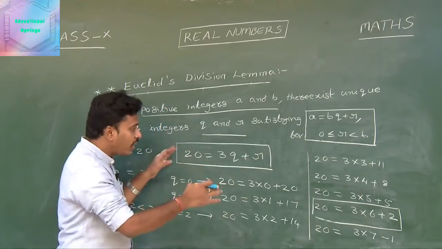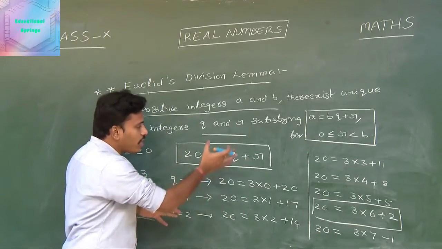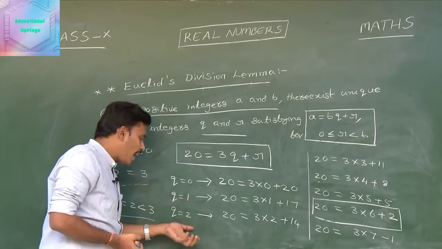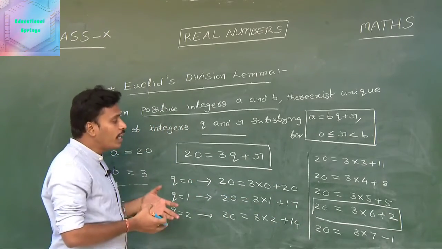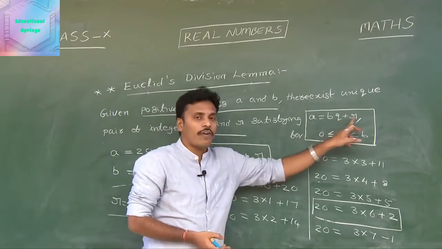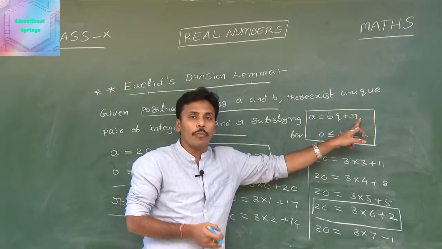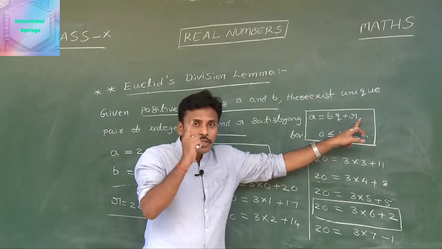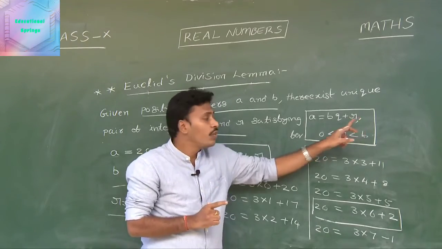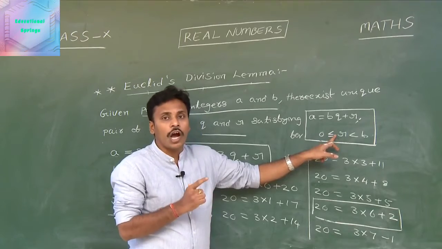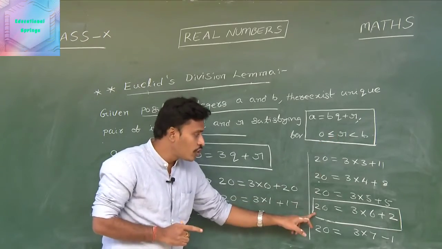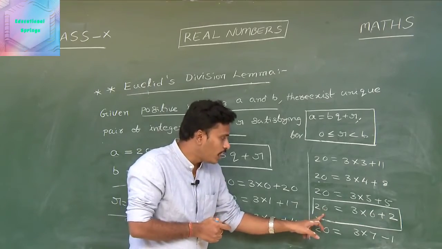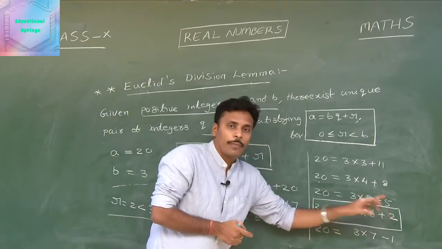And at the end, if you write different equations like this by taking different values in the place of q, you will get different representations in such a format: a equals bq plus r. But among all those representations, there is only one representation which satisfies this restriction on r. And here such an equation is 20 equals 3 into 6 plus 2.